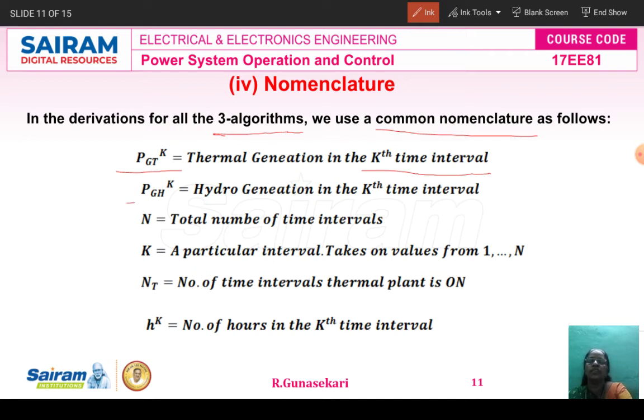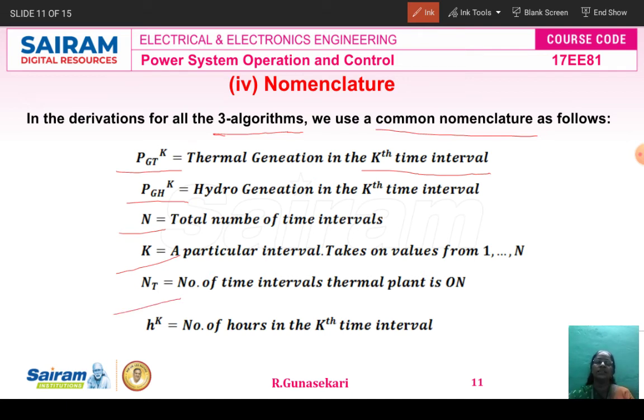Okay, then PGHK is nothing but the hydro generation in the kth time interval. Then the capital N is nothing but the total time intervals. The capital K represents the particular interval, that means K equals 1 to N. For example, K equal to 1 means the first interval, K equal to 2 means the second interval. So K is nothing but the particular interval, and the capital N is the total number of time intervals.